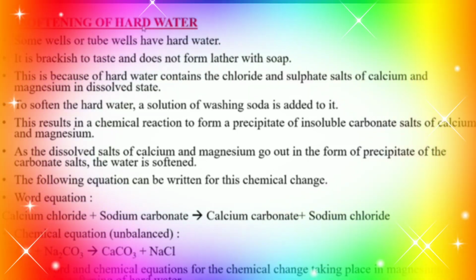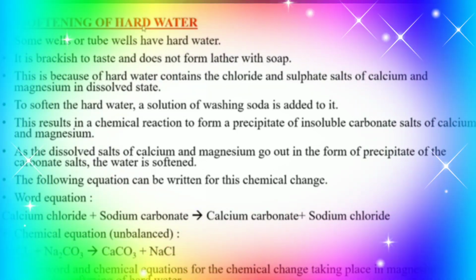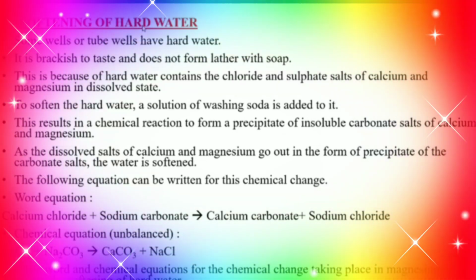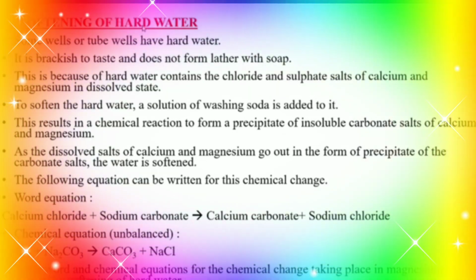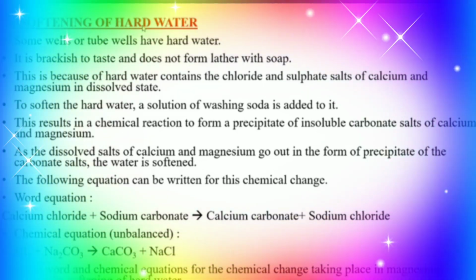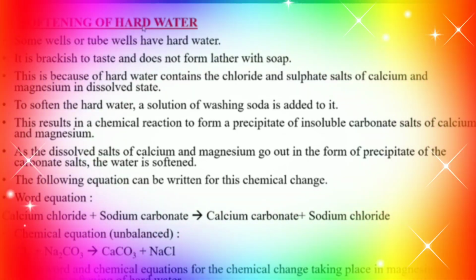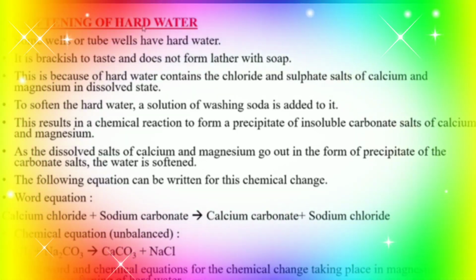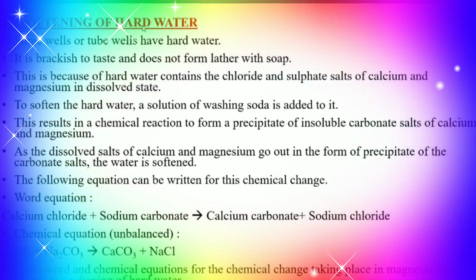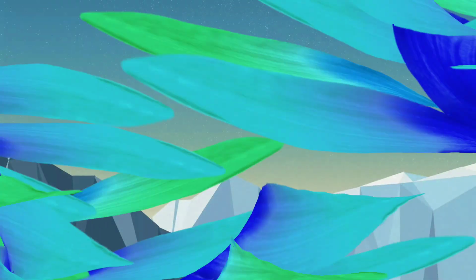As the dissolved salts of calcium and magnesium go out in the form of precipitate of the carbonate salt, the water is softened. The following equation is calcium chloride plus sodium carbonate gives rise to calcium carbonate plus sodium chloride. That is CaCl2 plus Na2CO3 gives rise to CaCO3 plus NaCl.